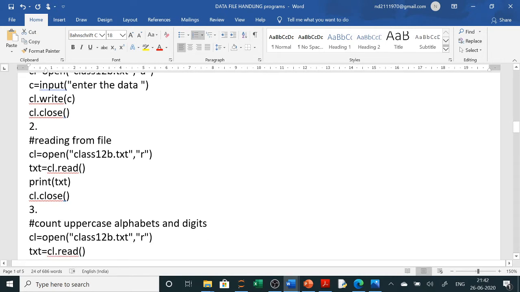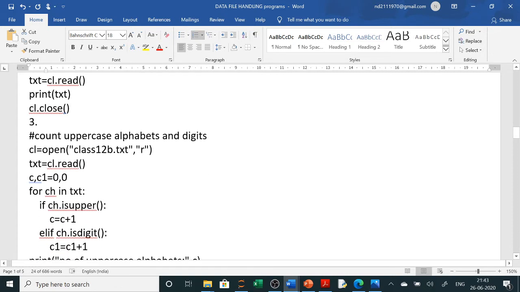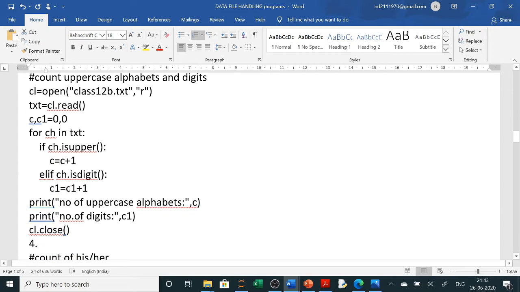For reading, you have to open the file in read mode, read from the file, print it and close it. So only this much you have to do. If they have asked you to check something, then using a for loop you can take one by one character and access the characters.